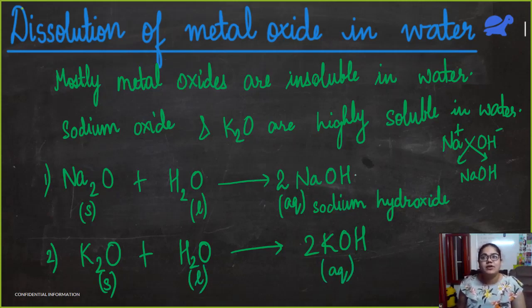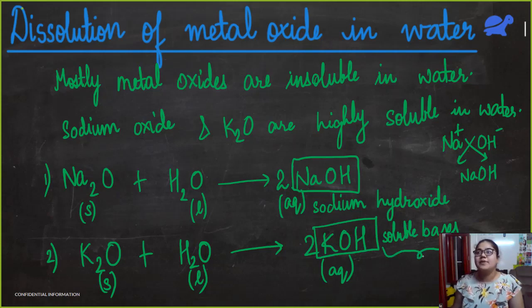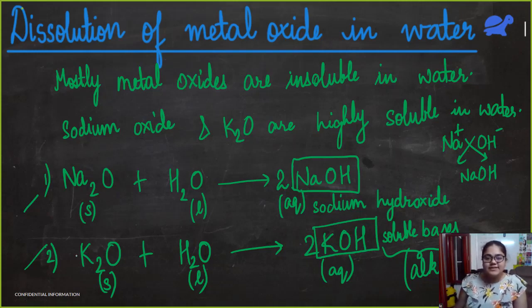Sodium hydroxide and potassium hydroxide, are they acids or bases? Bases, and they are soluble bases. Soluble bases are known as alkalis. Very good. So when sodium oxide and potassium oxide dissolve in water, we get alkalis, soluble bases. Is this point clear?